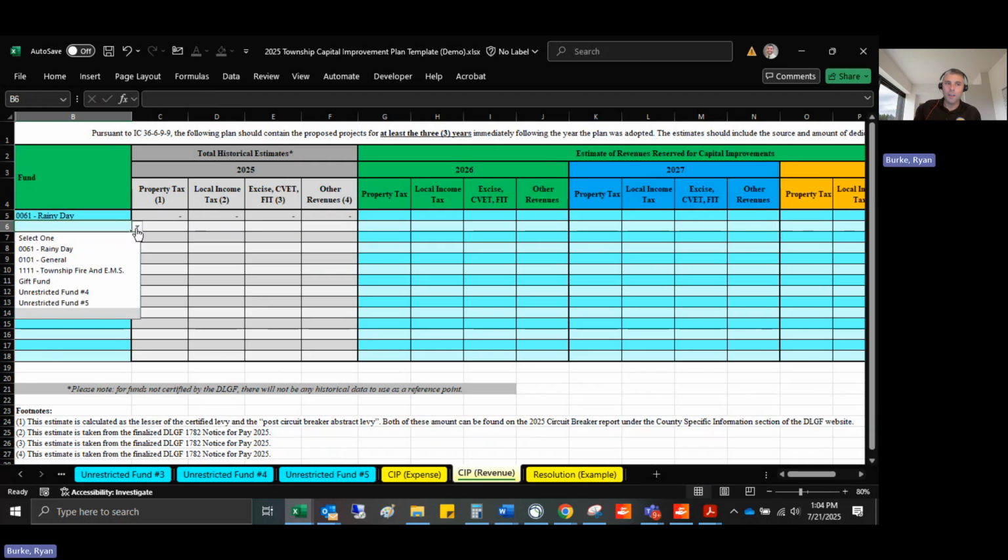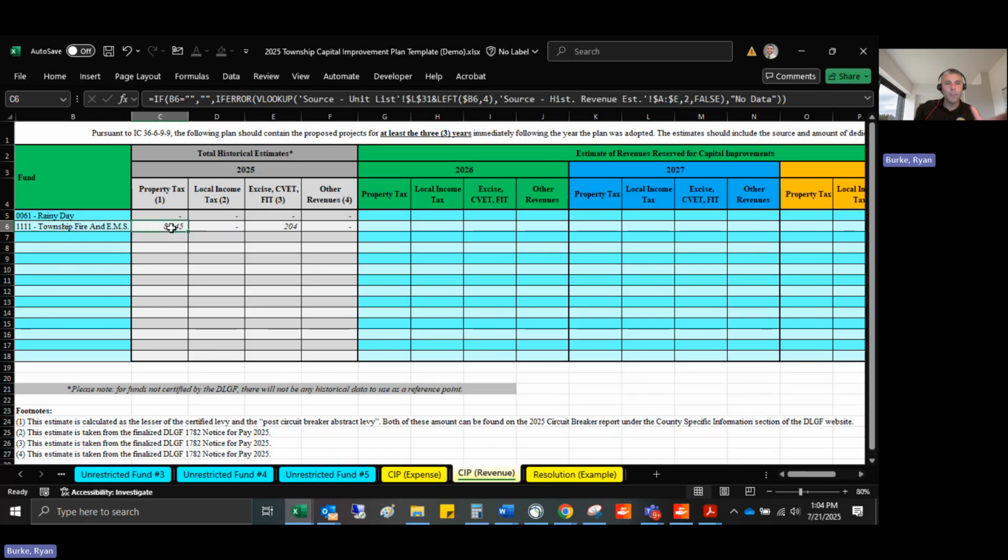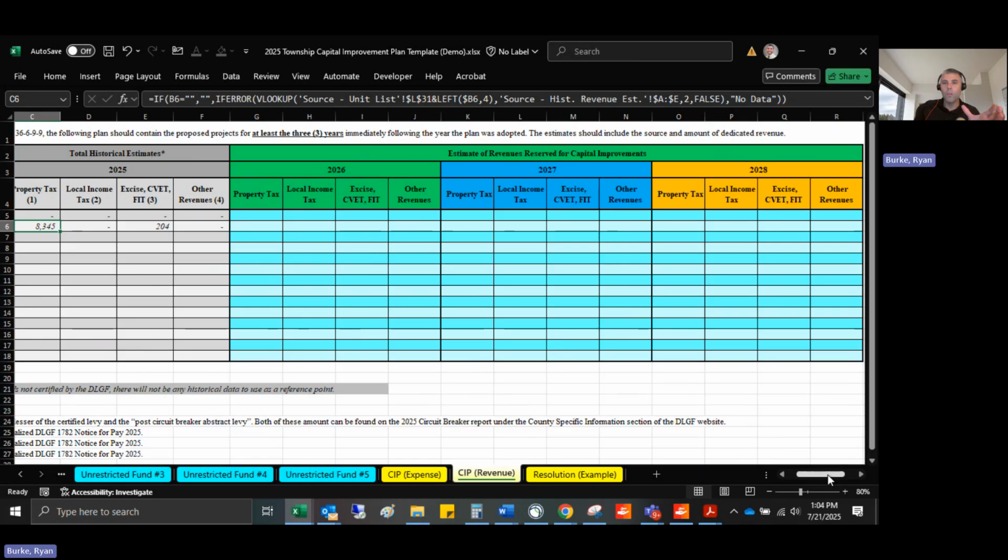Now we also have the fire fund. So let me go to Township Fire and EMS because we did have some expenses planned for these. So here are the estimates for 2025 for property taxes, and then also for excise and FIT combined. Now, these are not the estimates for all revenues to be received for this fund.